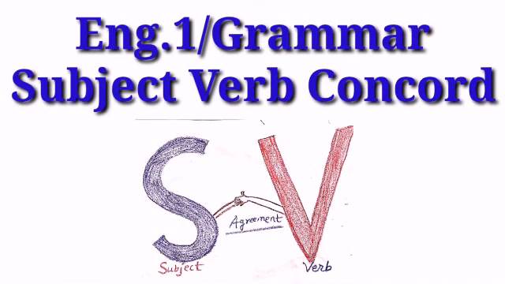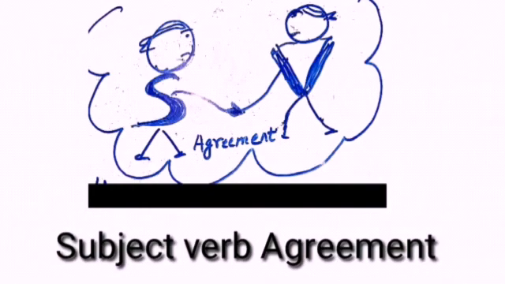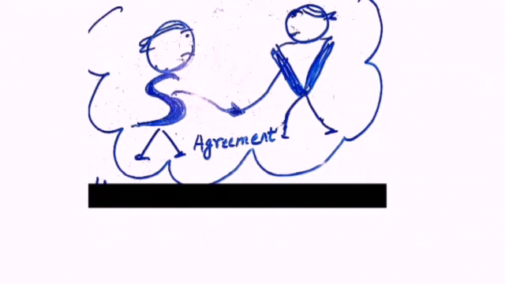This is also called subject-verb concord. So let's start. Let's see what is subject-verb agreement. Subject-verb agreement in English grammar simply means that the subject of a sentence must agree with its verb in number and person. Suppose the subject of a sentence is singular, its following verb should also be singular. Either they must be singular or they must be plural.